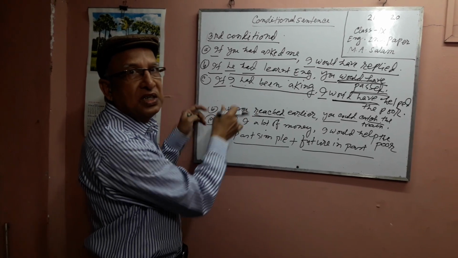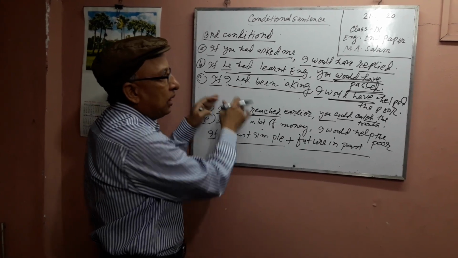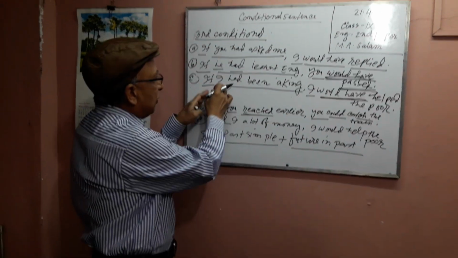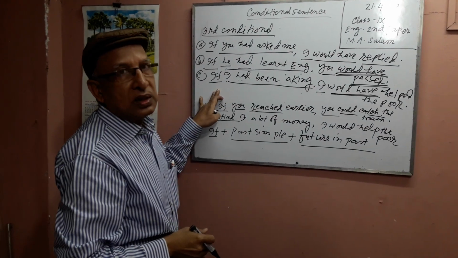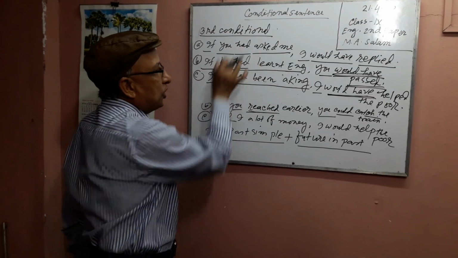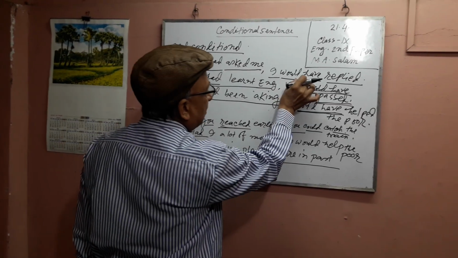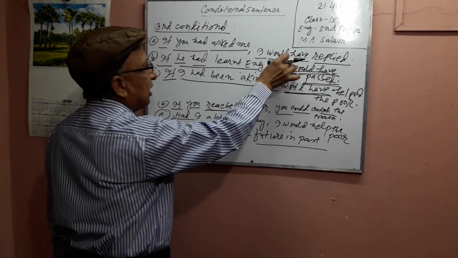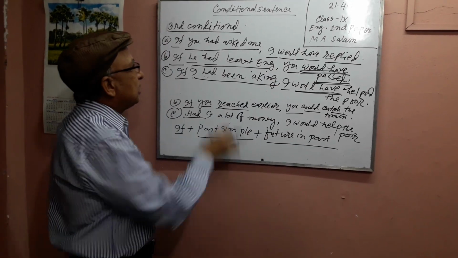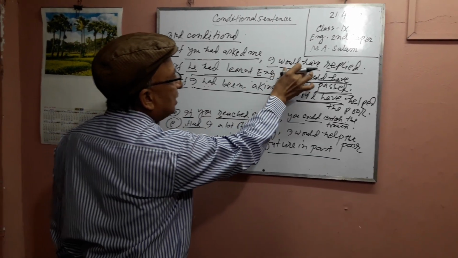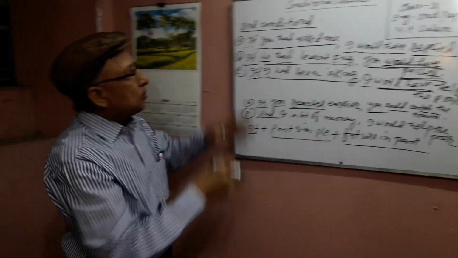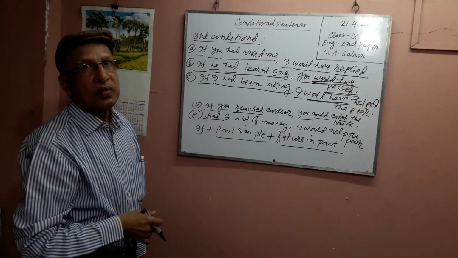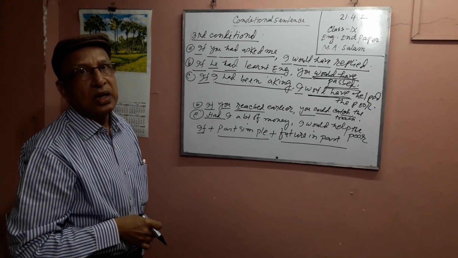One part is the if clause and the other is the result clause. The if clause tells the condition and the result clause tells the result. This is the condition and this is the result. This is the main structure of the third conditional. I think it is clear.